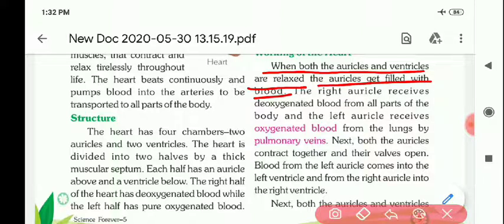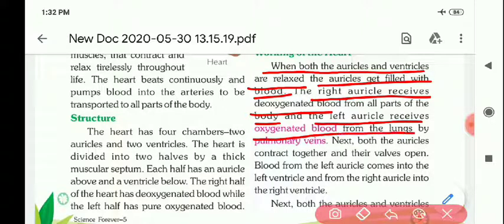The right auricle receives deoxygenated blood from all parts of the body, and the left auricle receives oxygenated blood from the lungs by the pulmonary veins.